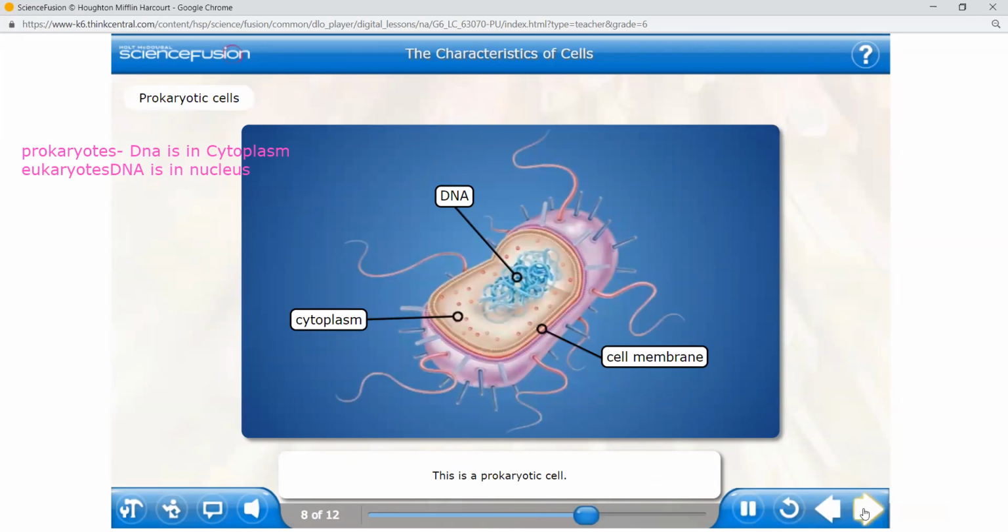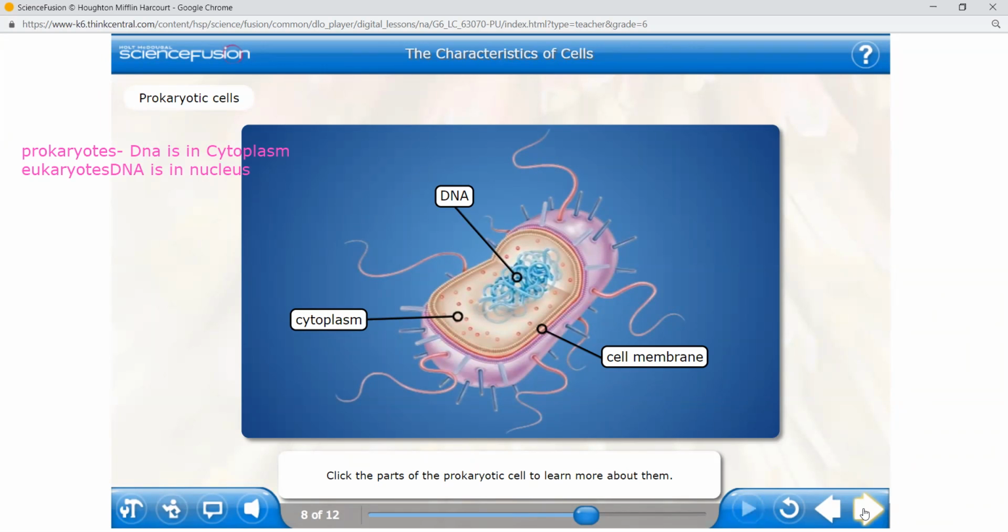This is a prokaryotic cell. It doesn't have a nucleus or membrane-bound organelles. Prokaryotic cells are usually much smaller than eukaryotic cells. Bacteria are examples of prokaryotes. Click the parts of the prokaryotic cell to learn more about them.